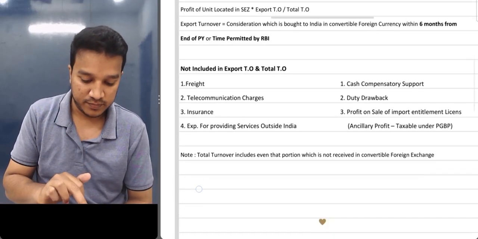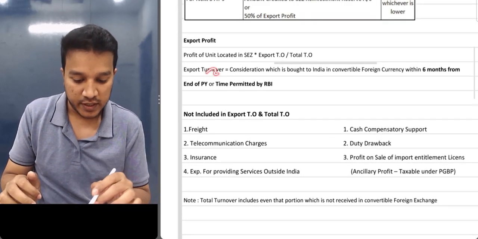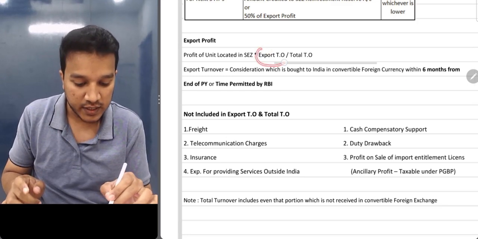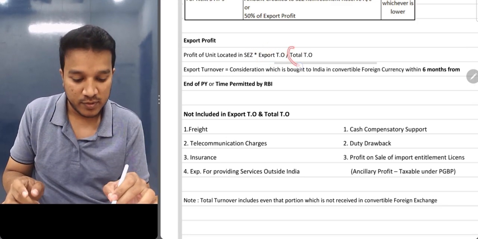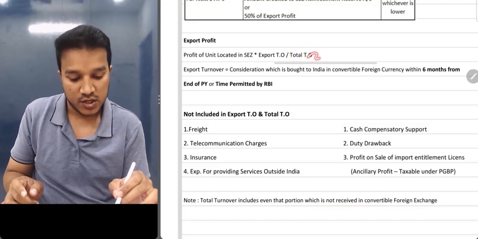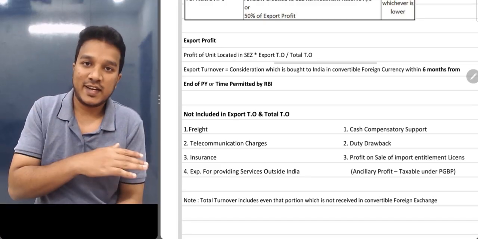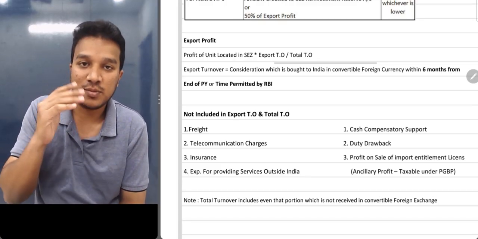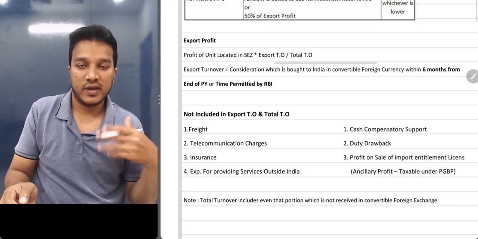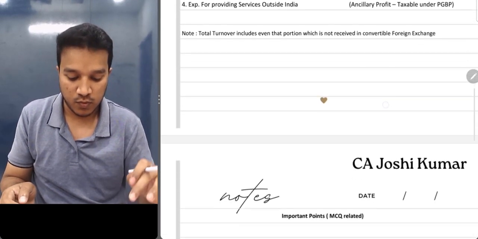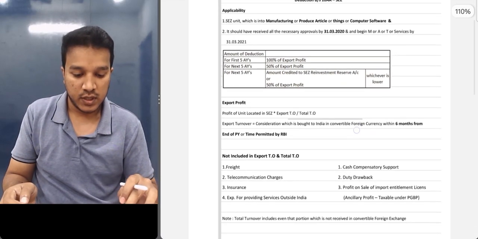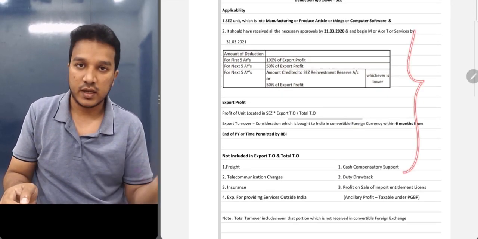Got it? Chalo. See, export turnover, I told what I told. You should receive that amount within 6 months. Only then you will include in export turnover. But total turnover में वैसा नहीं. Even though you are not able to receive it in convertible foreign exchange, you will still include it in total turnover. Like in denominator you are including, but in numerator you are not. So this point is clearly in the department's favor. Okay, we can't do anything. Just accept and move on. So this is your practical part. Mostly your practical questions from this only they will ask.